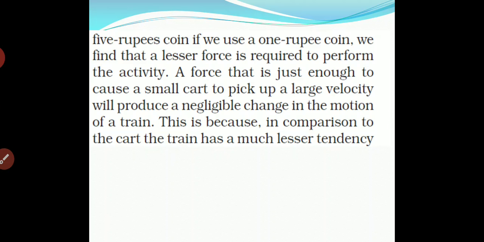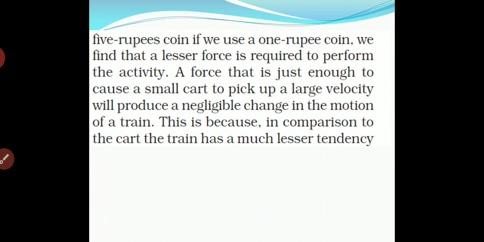The same force is applied to a small cart and to a train. What are we seeing? The small cart will move while the train will not move. Why? Because the train has a lot of mass as compared to a small cart.